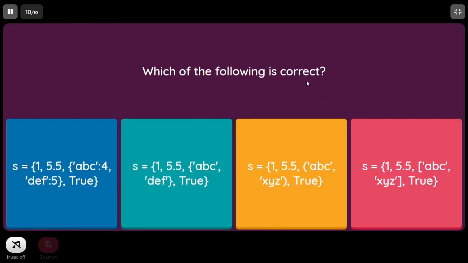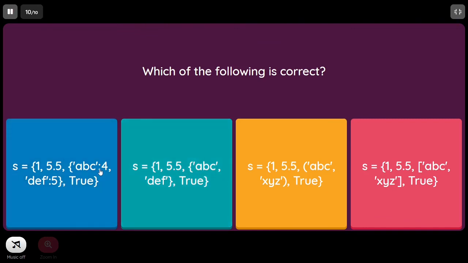Which of the following is correct? Here s equal to 1, 5.5, that means different types are used. So integer is permitted, float is permitted, and then a set. This is not permitted. You cannot use a mutable collection within a set element. So this is wrong.